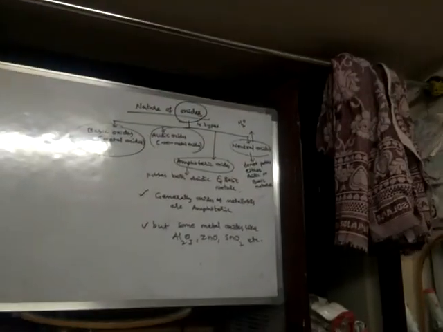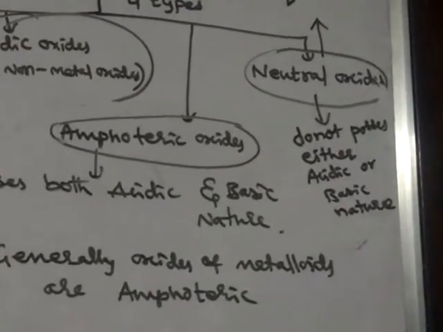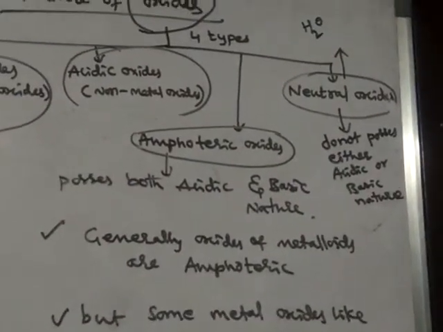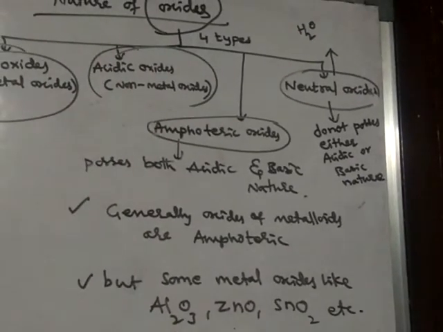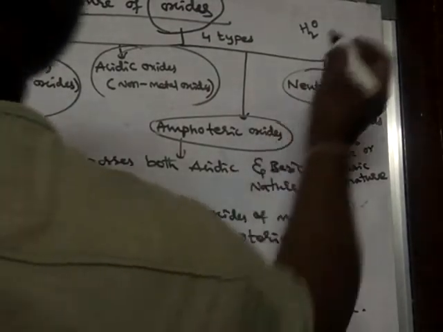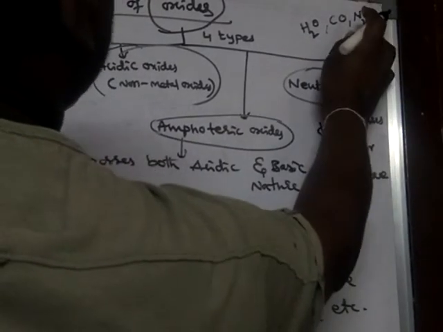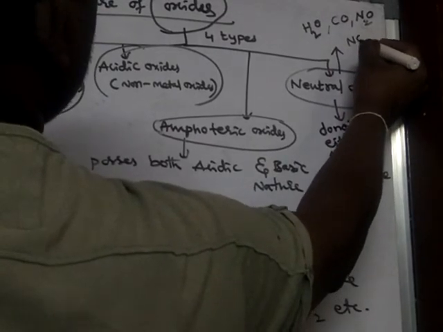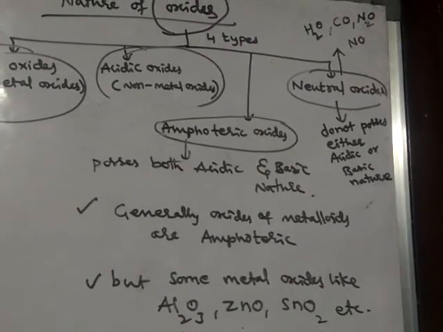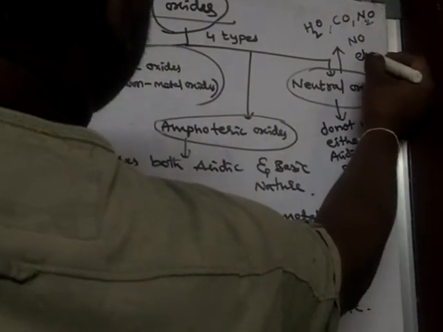Carbon monoxide, laughing gas, nitrous oxide N2O, also called laughing gas, and nitric oxide NO. So it is very important to remember the neutral oxides: H2O, CO, N2O, NO, etc. These are the main important oxides which are neutral in nature.